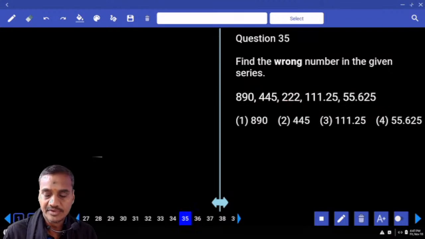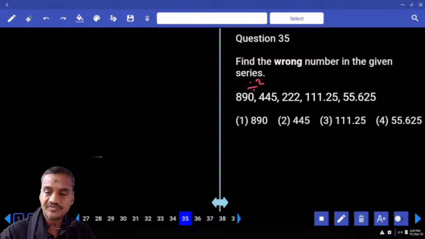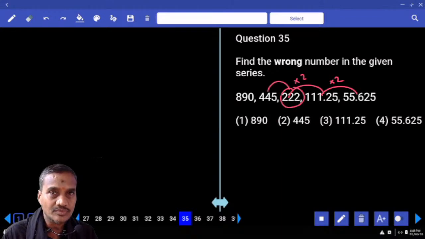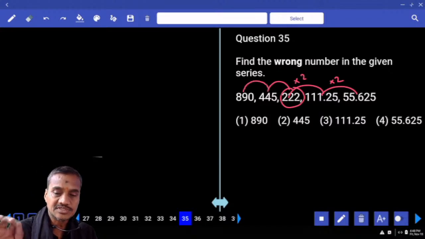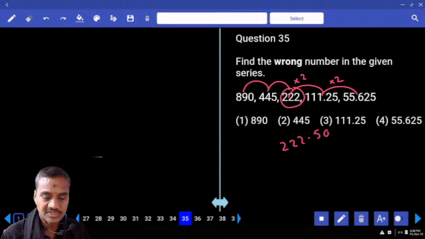Then 35. Now in this 35, 890 divided by 2 is 445, isn't it? And again 55.625 into 2. Now as the numbers are in decreasing order, let us start in reverse, into 2. And 111.25 into 2 is so much? 222.50. Hence what is the wrong number? 222.50. Now 222.50 into 2, how much is that? 445. Into 2 is 890. Then what is the wrong number? 222, and the correct number is 222.50. Hence choice 5 is the answer, question number 35.